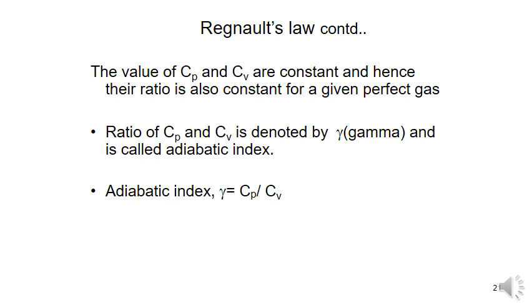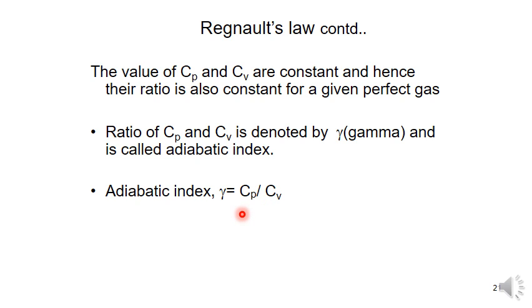Real gases do not obey this law, and the variation of specific heats with the change of temperature is considerable. So the Reynolds law states that the specific heats of a perfect gas remain constant. The two specific heats Cp and Cv of a perfect gas do not change with a change in temperature.